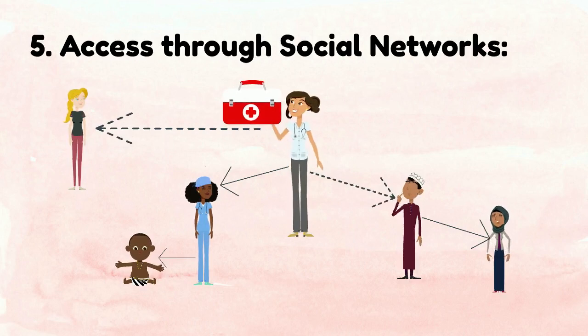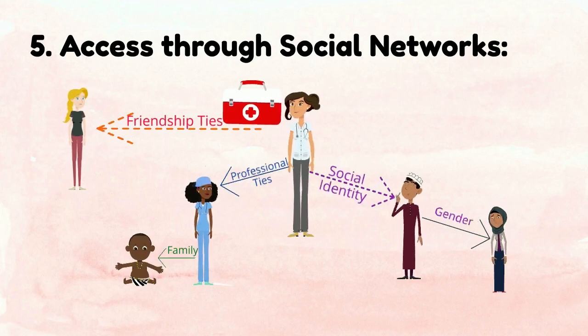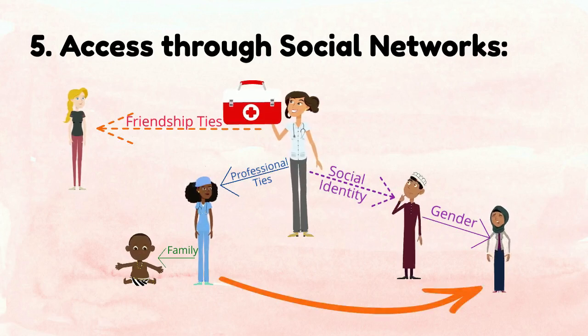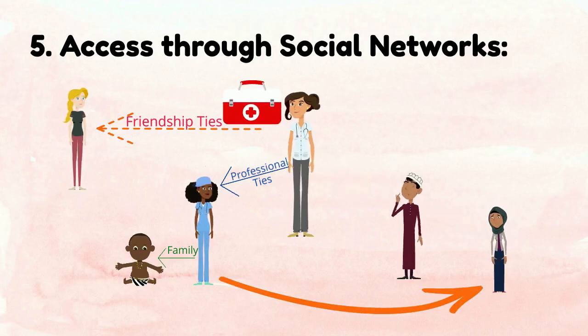Social networks that determine access to resources can be based on friendship ties, professional ties, family, and can get affected by social identities like caste, race, or gender. Therefore, identifying the network dynamics of a community can help us understand how creation of new social relationships can enhance one's access to resources, while disruption of existing social connections can restrict resource access.